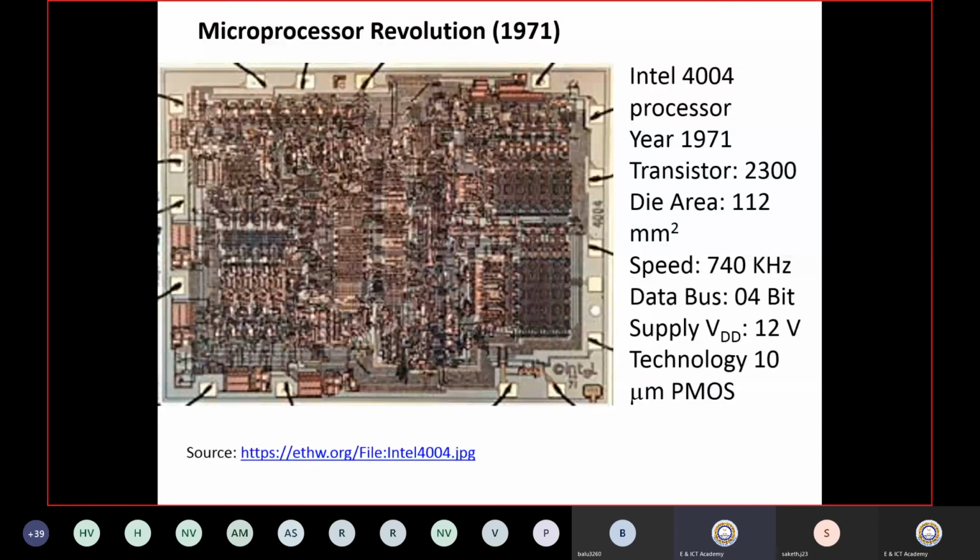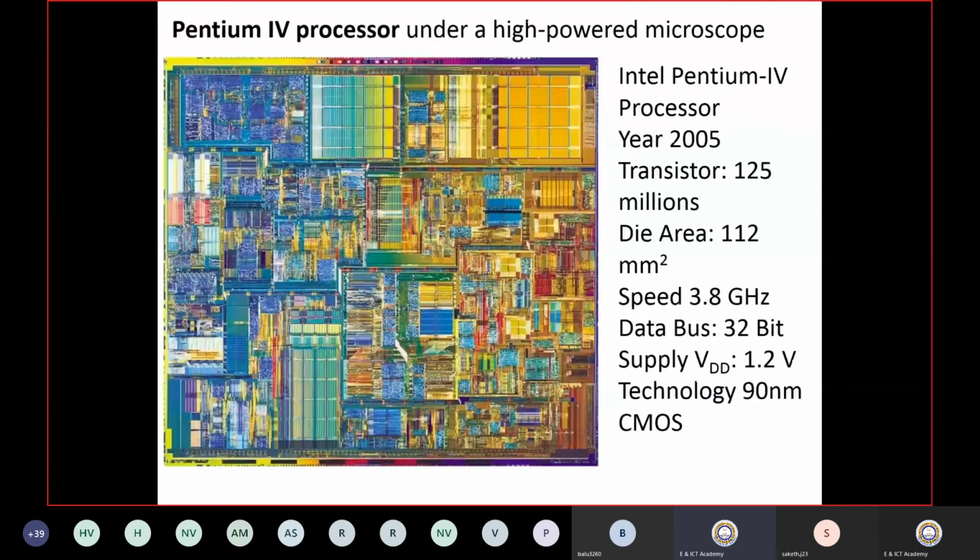Okay, and you can see that the die area used is around 1112 millimeter square to make a compatible chip, right? Same, after a few years, now we are using the Pentium 4 processor. Here we are talking about 2005. You can see the layout, a kind of physical layout, of the Pentium 4 processors.